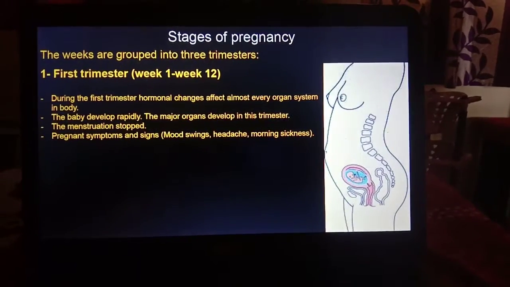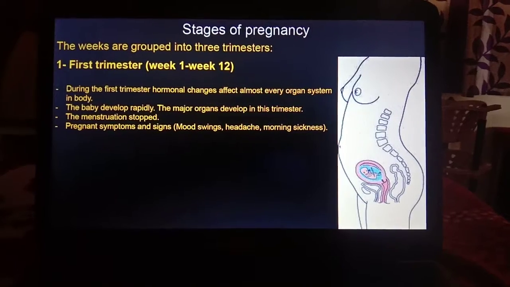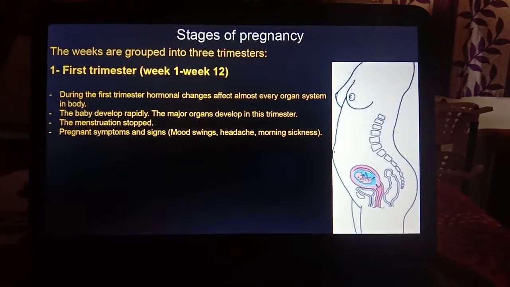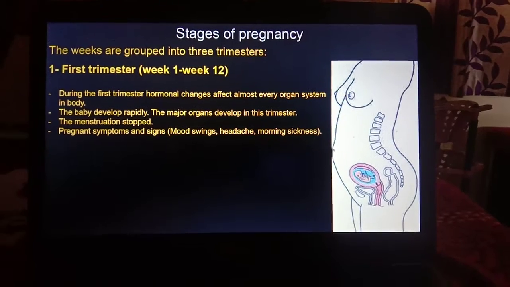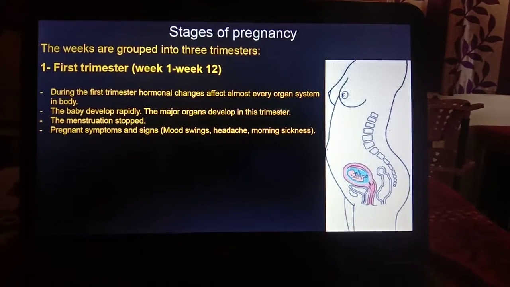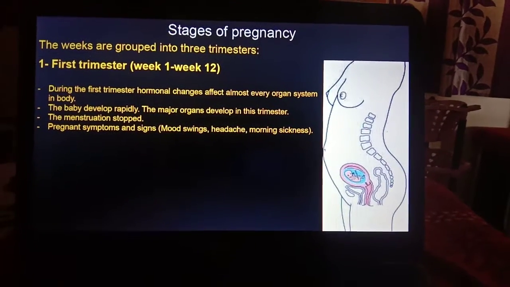So let us see the stages of pregnancy. The weeks are grouped into 3 trimesters. As we know, the stage of pregnancy is divided into 3 trimesters. The first trimester begins from the first week to 12 weeks. During the first trimester, the hormonal changes affect almost every organ system in the body.